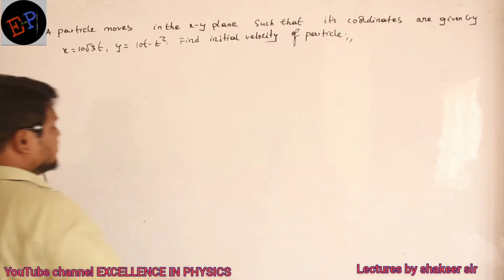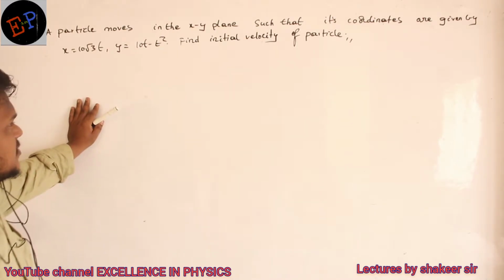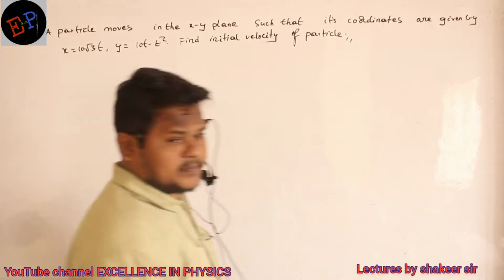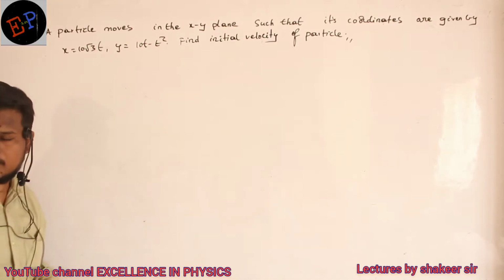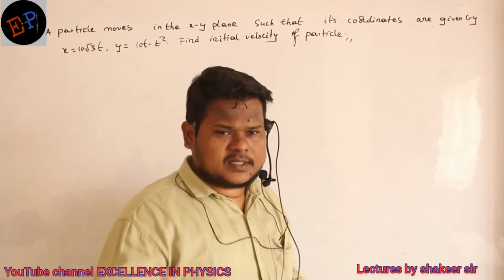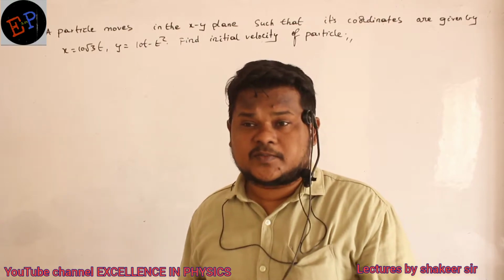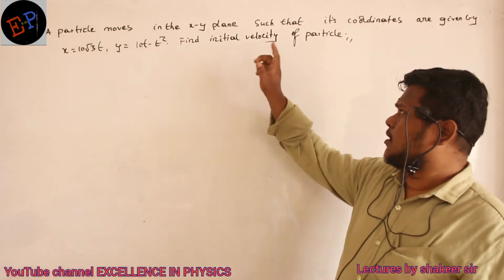So a particle is moving in the xy plane such that its coordinates are given by x equals 10 root 3 t along the x-axis and y equals 10t minus t square along the y-axis. Then find the initial velocity of the particle. How are the x value and y value changing? It means the position of the particle along the x-axis and along the y-axis. Positions are given, so the displacement equations are given. You are supposed to find the initial velocity.